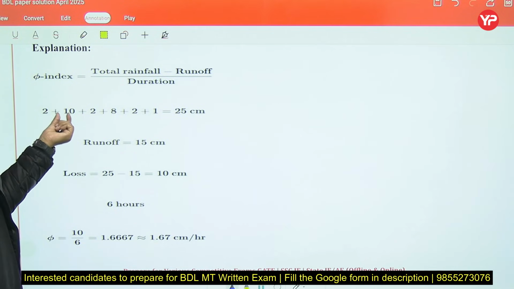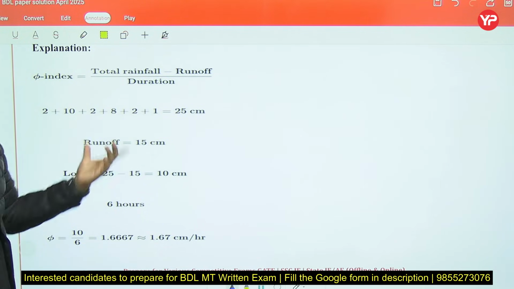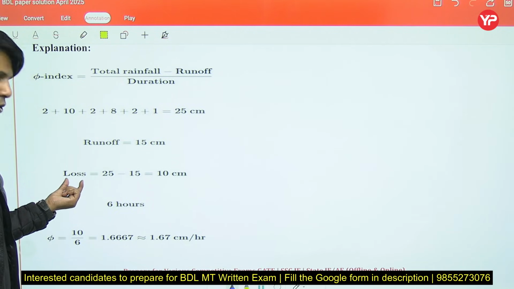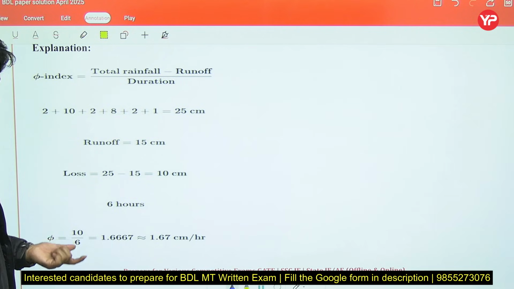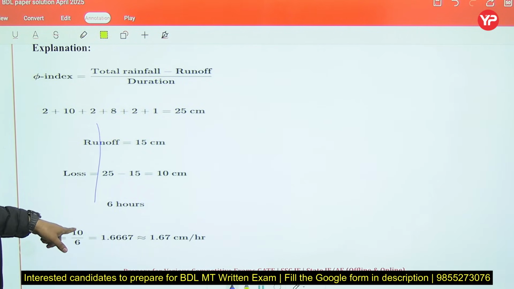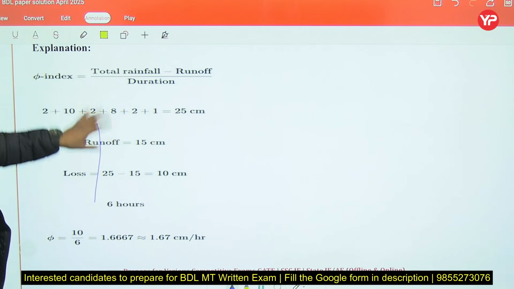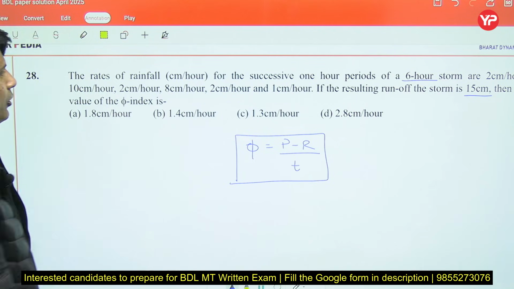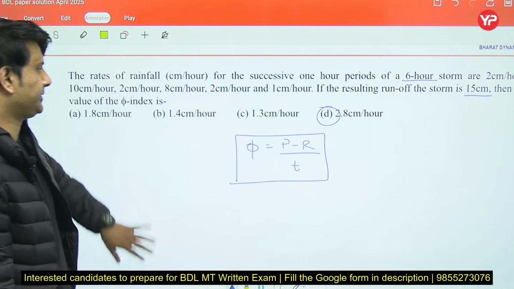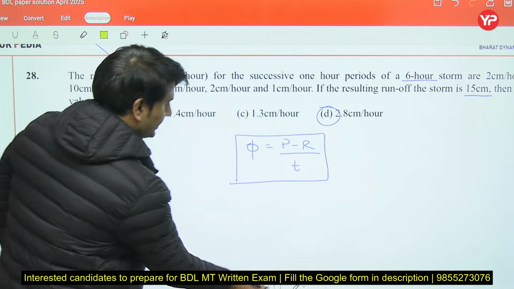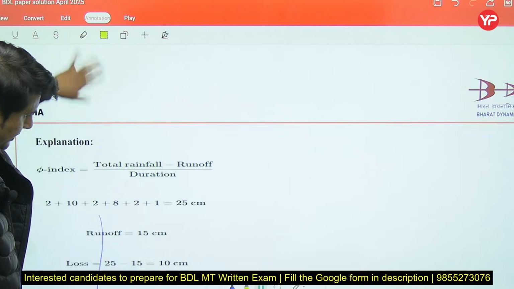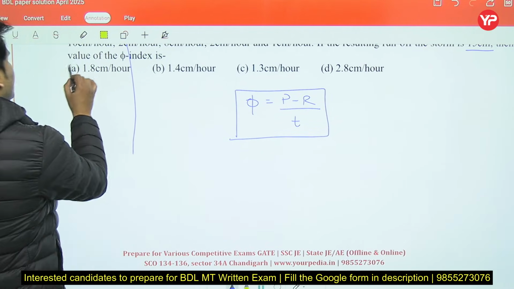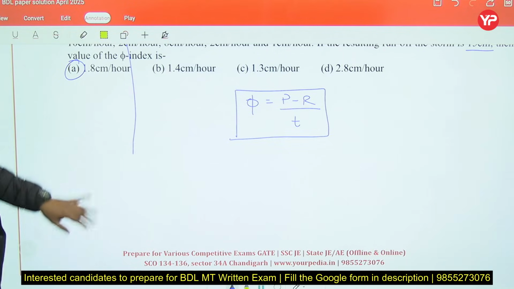Total rainfall: 2 plus 10 plus 2, 8 plus 2 plus 1 is 25. So 25 minus 15, rainfall minus runoff, will be equal to losses. That will come out to 10 centimeter. Now we have to calculate phi. Phi is equal to (P minus R) upon T. It will come out as 1.67 centimeter per hour. So the correct option will be D, 2.8. Wait, no. Let me check once. 1.67. So option A will be right, not D. A will be the correct option.